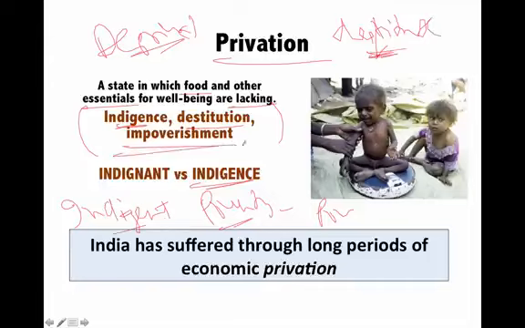And impoverishment means severe lack of something, like malnourishment. That is a kind of impoverishment. But there is a difference between the words indignant and indigent. So indigent is someone who has suffered from indigence or poverty, and therefore he is a poor guy. But indignant means someone who is very angry.